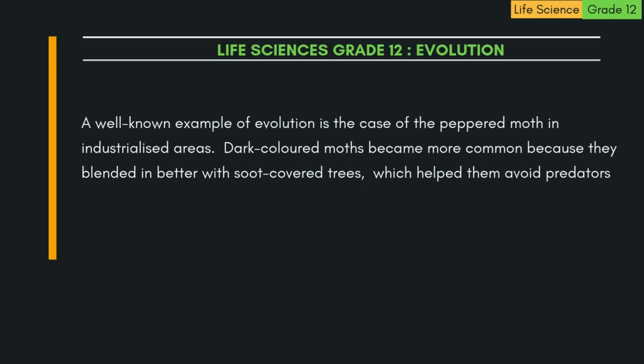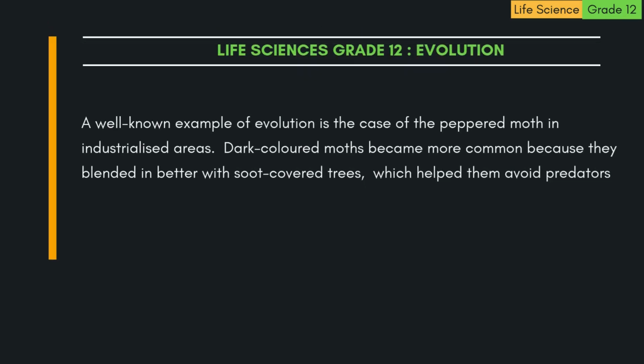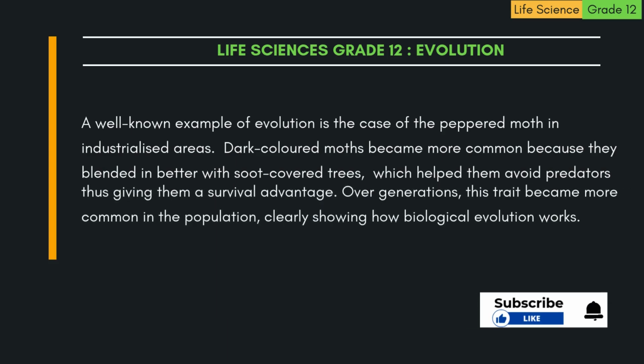A well-known example of evolution is the case of the peppered moth in industrialized areas. Dark-colored moths became more common because they blended in better with soot-covered trees, which helped them avoid predators, thus giving them a survival advantage. Over generations, this trait became more common in the population, clearly showing how biological evolution works.